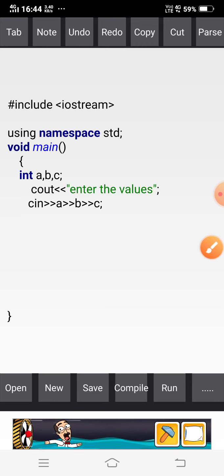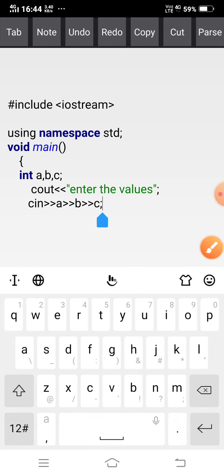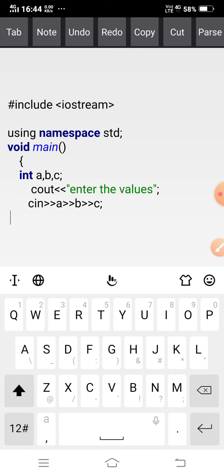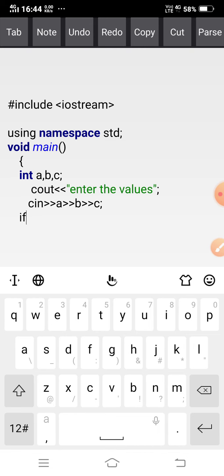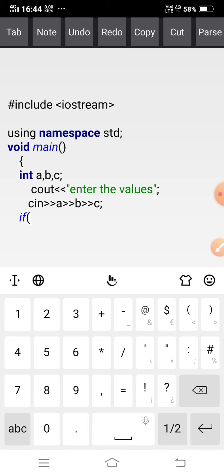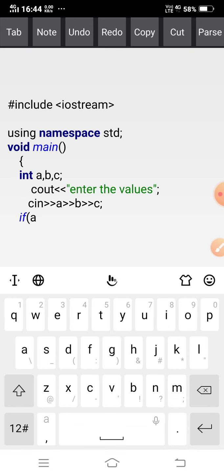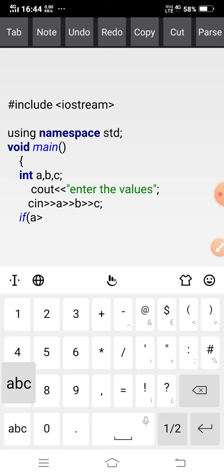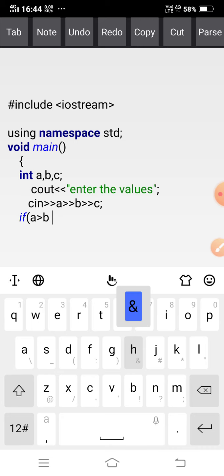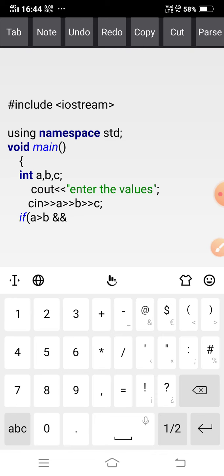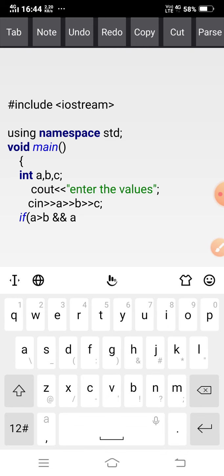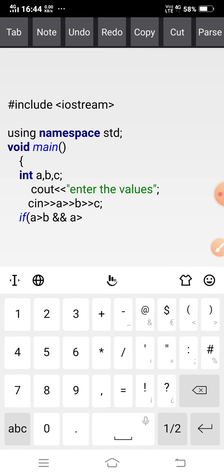Okay, so I have to enter three numbers and check the three numbers A, B, C. After that, my conditions will start. So if, what is the first condition? A greater than B. I have to use one operator here, the AND operator.